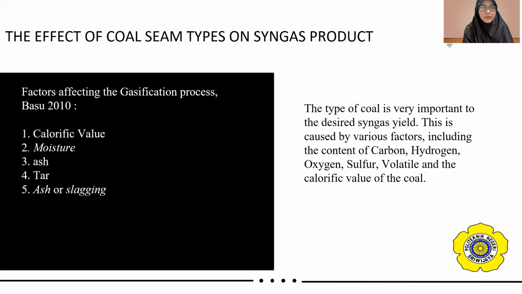Next is the effect of coal seam types on syngas product. Factors affecting the gasification process based on BASU 2010: the first is calorific value, second moisture, third ash, fourth tar, and the fifth ash or slagging. The type of coal is very important to the desired syngas yield. This is caused by various factors, including the content of carbon, hydrogen, oxygen, sulfur, volatile, and the calorific value of the coal itself.